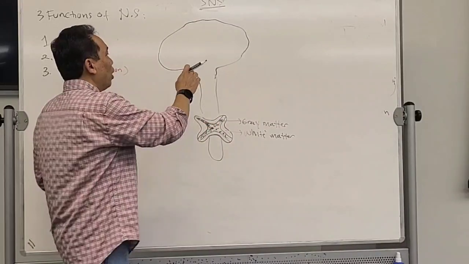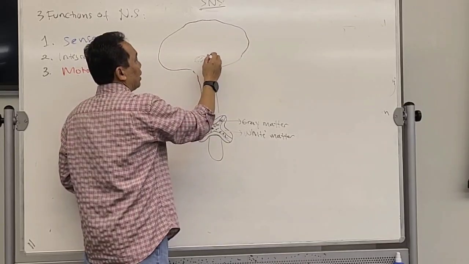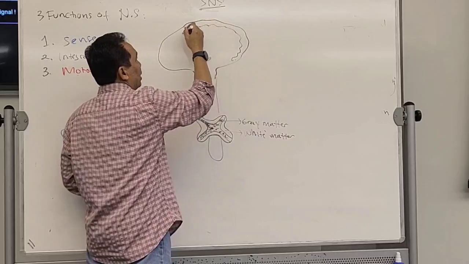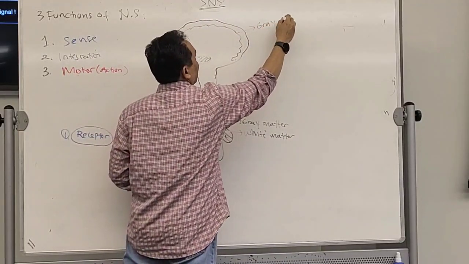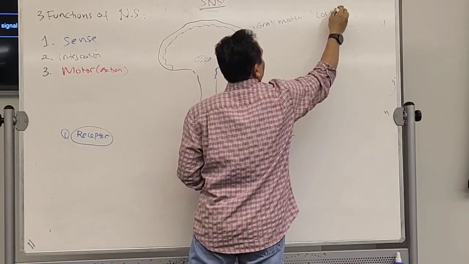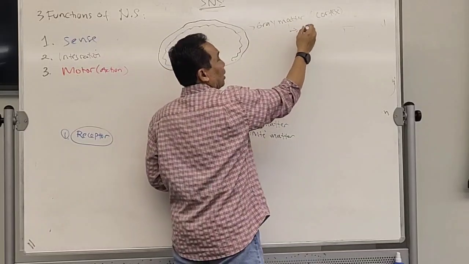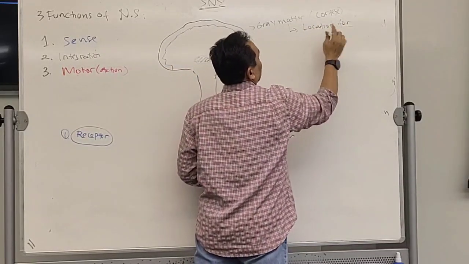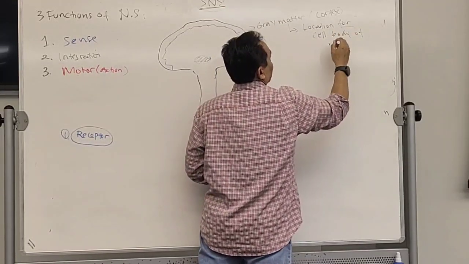Okay. Now it's going to be opposite with the brain. The gray area or the gray matter will be on the side. This is gray matter, also called the cortex. Okay. Again, what does gray matter mean? Location for the cell body of neurons.